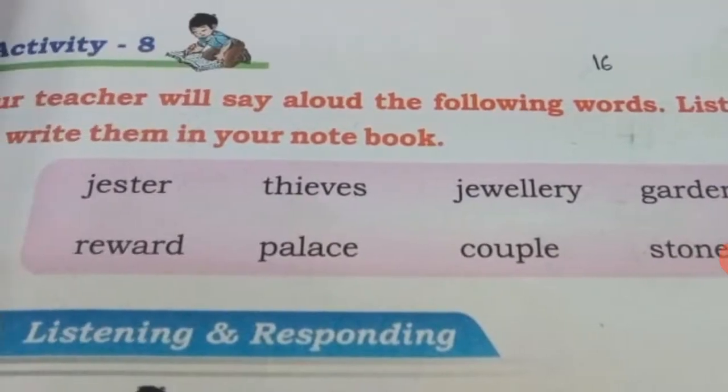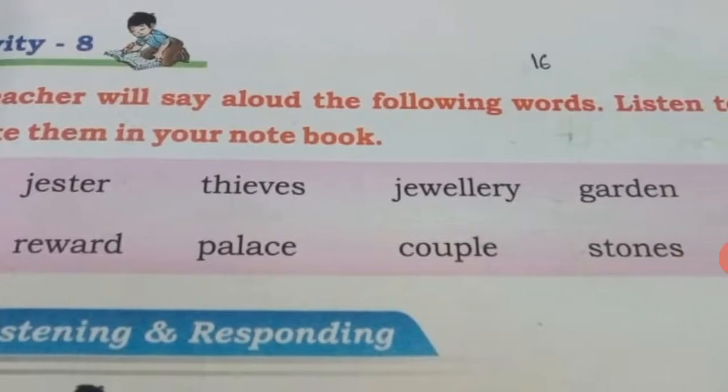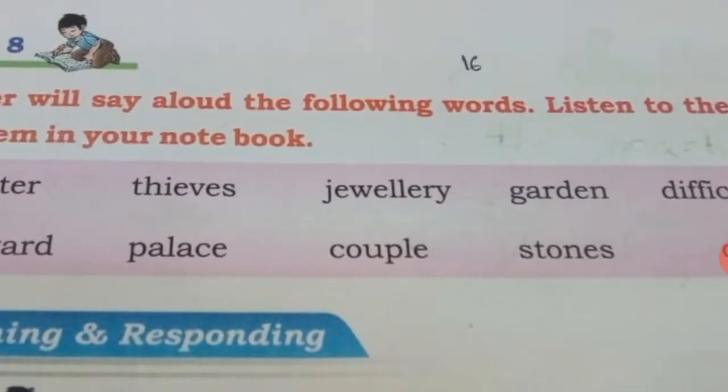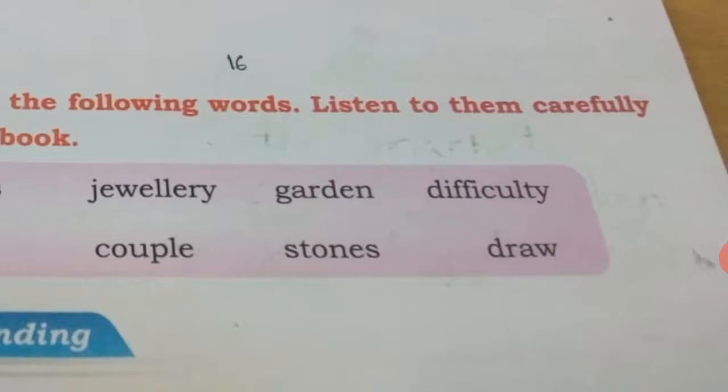Next word, reward, reward. Next one, palace, palace. Next one, couple, couple. Next one, stones, stones. Last word, draw, draw. So all of you say these words many times, okay, and write them in your rough book.